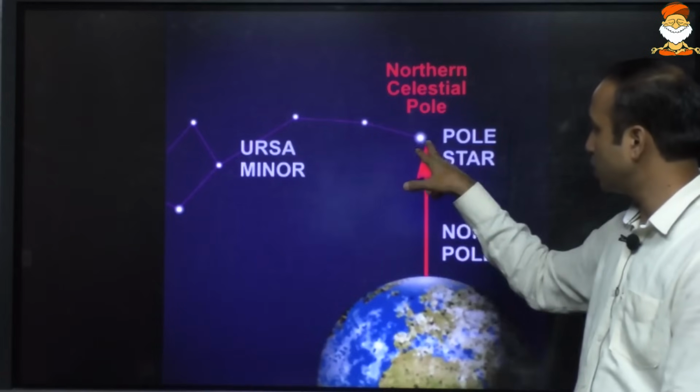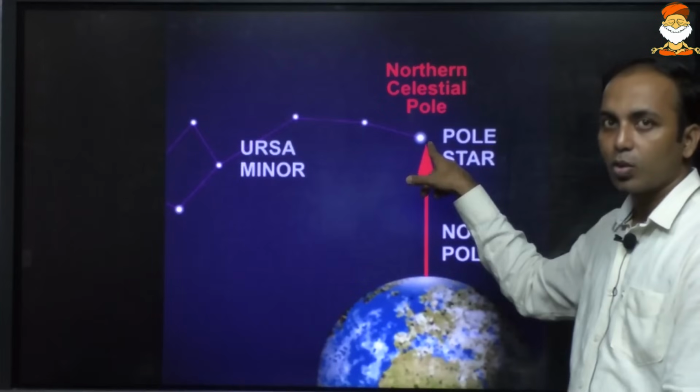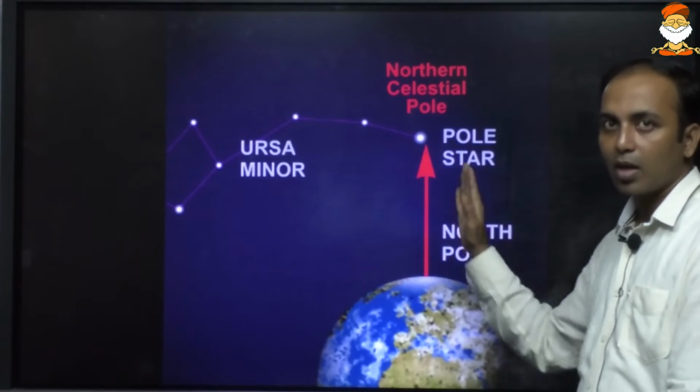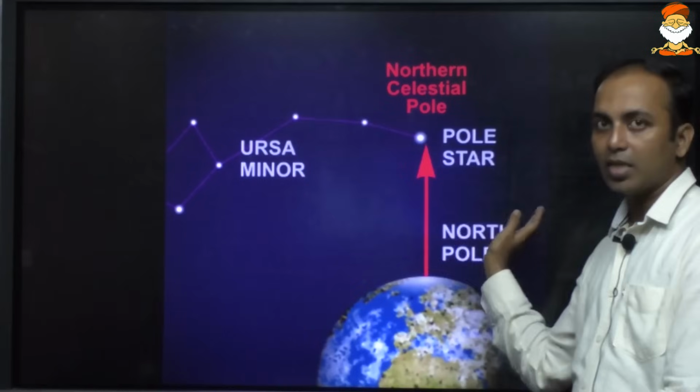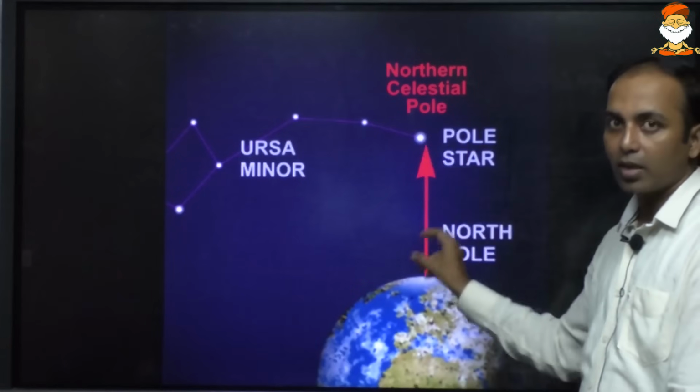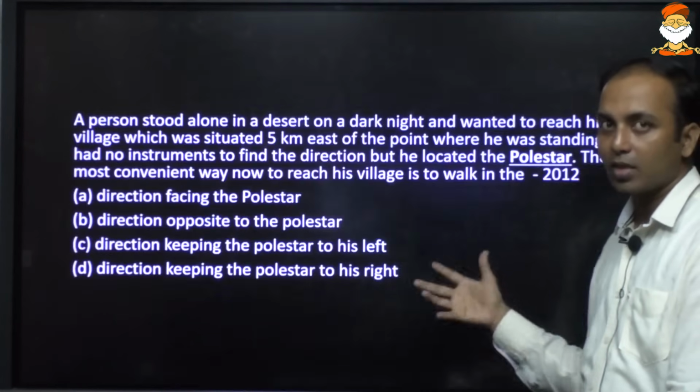directions. Okay, so once you get the pole star, you will understand this is the north, opposite of that will be south, and to the right of north it will be east, and to the left of north it will be west. So just by seeing a star we can understand the direction.